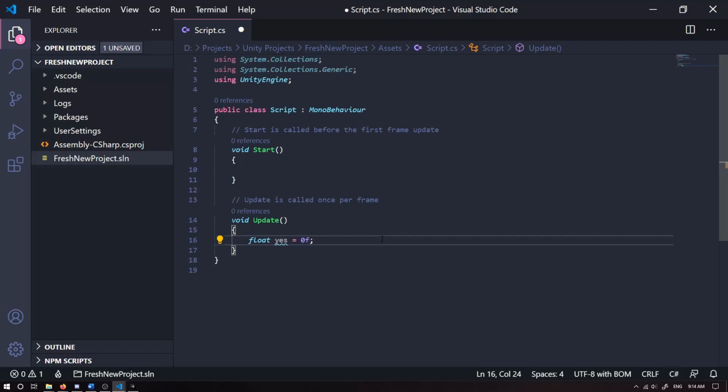So here's a little tip. If you hold Shift Alt and the down arrow key, it makes a copy of the line that you're at the end of.